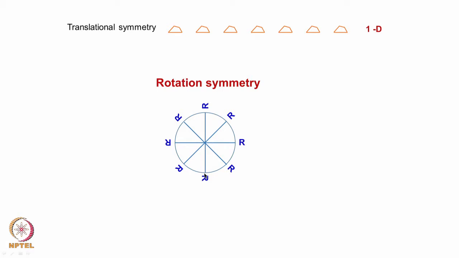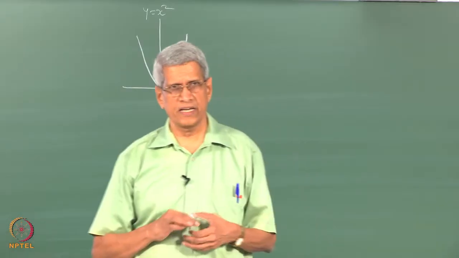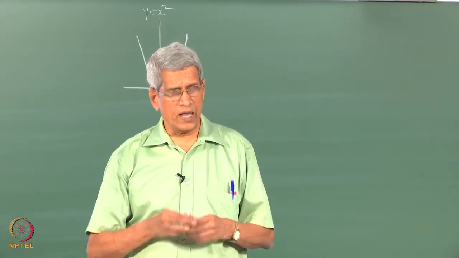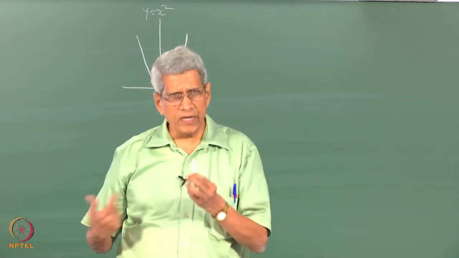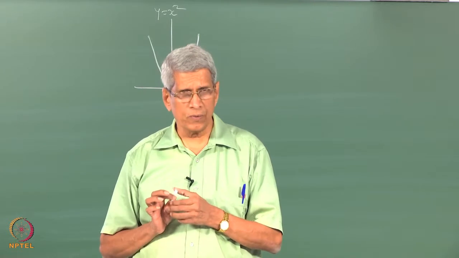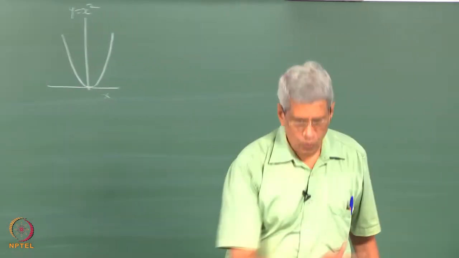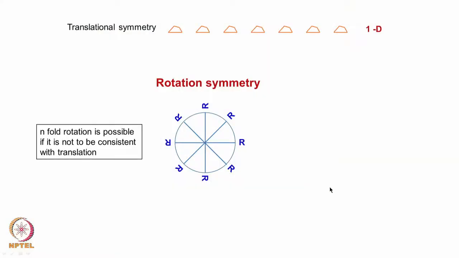But here, if you see the number of R motifs considered, 8 are there, correct. Around the axis, we can have any symmetry associated with it. If we want to know all the positions of this R, that is what I have given here, that n-fold rotation is possible. That is, whatever be the value of n, if it is not consistent with translation. If it is consistent with translation, there are some restrictions, right.